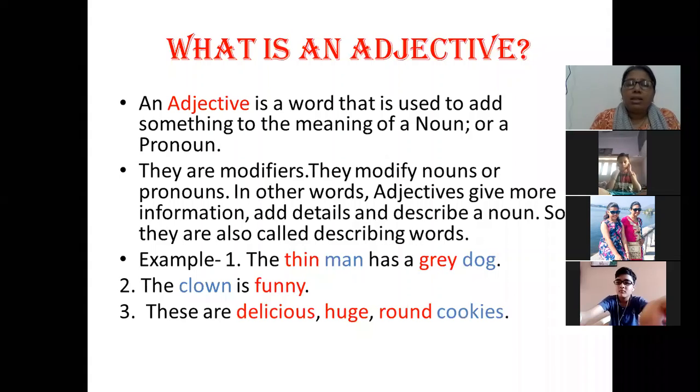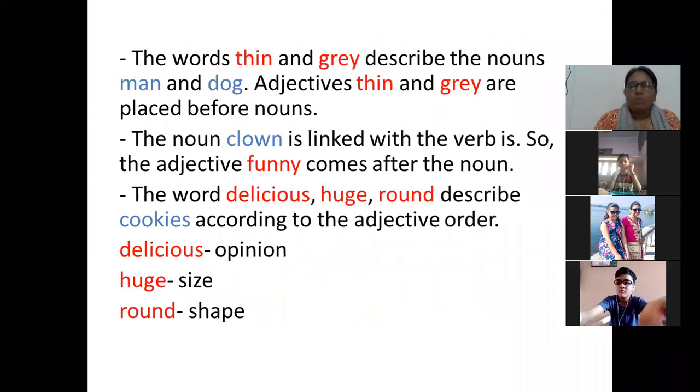Now, in each sentence you will see the position of noun and adjective is changed. Somewhere the adjective is at the first position, somewhere the adjective is at the second position. So why is it so? This also we will learn. Now, according to the first sentence, the words thin and grey are describing the nouns man and dog. So the adjectives thin and grey are placed before the noun. Generally, adjectives are placed before nouns only.